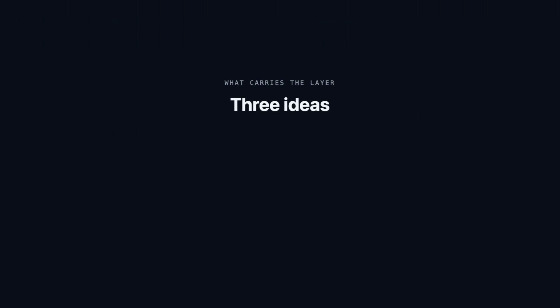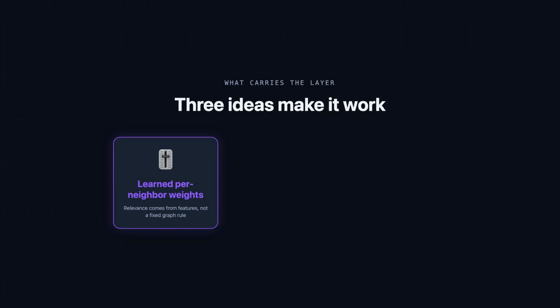So what should stick? Three ideas carry this layer. First, attention weights are learned per neighbor. Rather than a fixed rule baked into the graph, the model figures out relevance from the features, and it can adjust that judgment as it trains on your data.